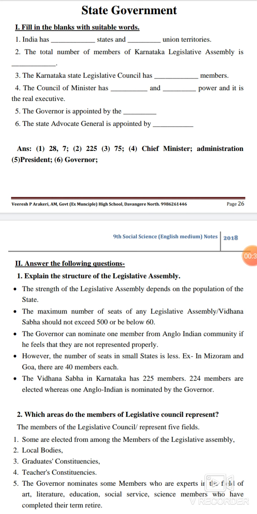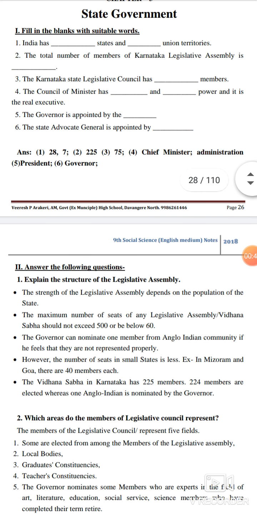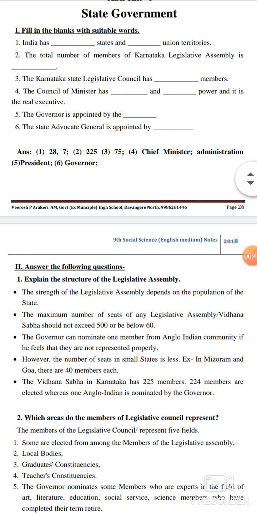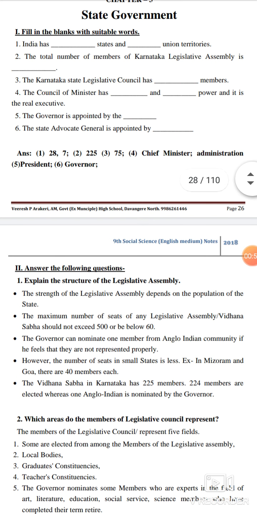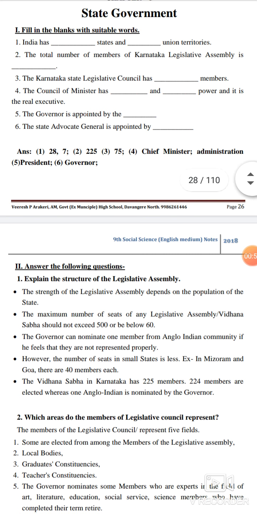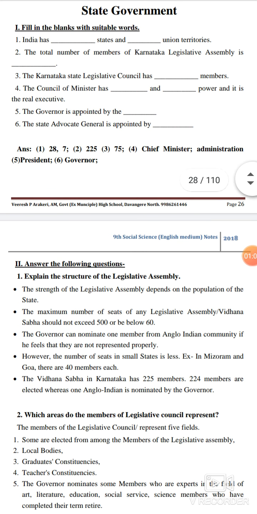Fill in the blanks with suitable words. India has 28 states and 7 union territories. The total number of the members of Karnataka Legislative Assembly is 225.